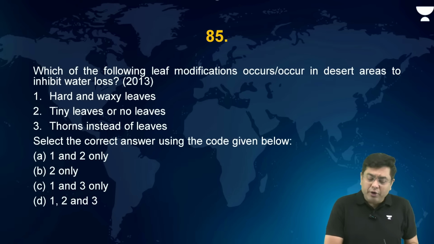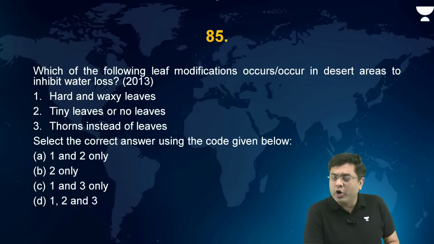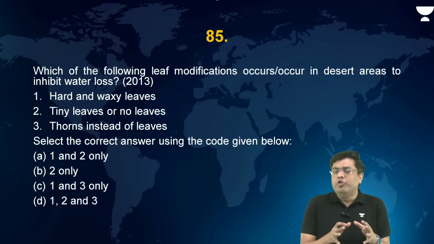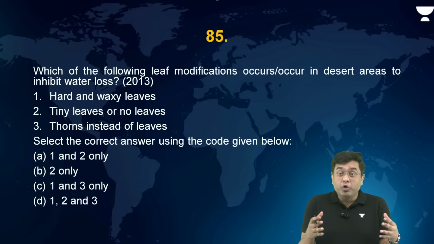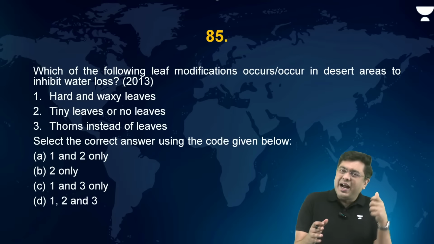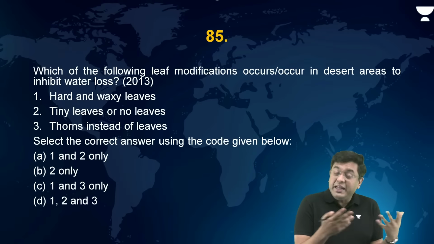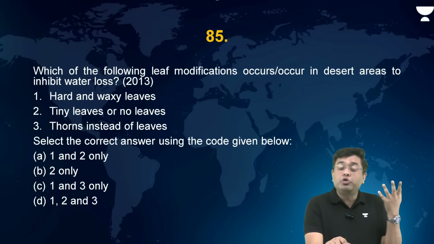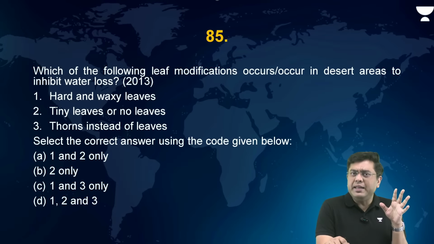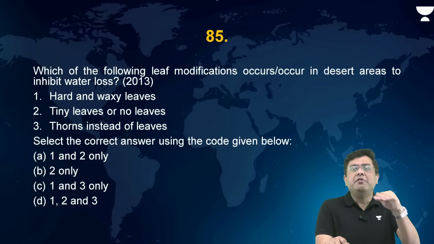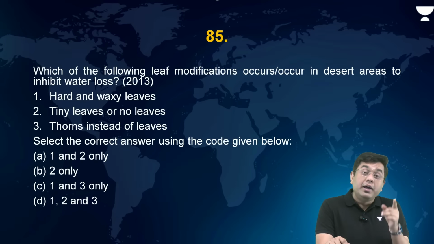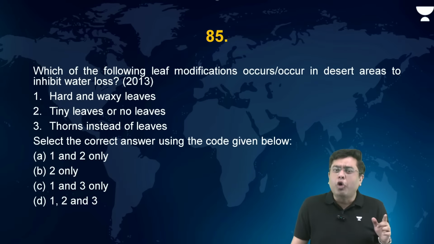Now, in which of the following do leaf modifications occur in desert areas to inhibit the water loss? Now, this is about the type of plants that are referred to as xerophytes, where conservation of water is the main aim. So, that is why the plants undergo various modifications. First of all, they start developing pores in the stem rather than the leaves, because the pores in the leaves will lead to loss of water through transpiration. So they don't have many leaves. If the leaves are there, they will have a waxy coating to prevent water loss. Otherwise, rather than leaves, they will have thorns.